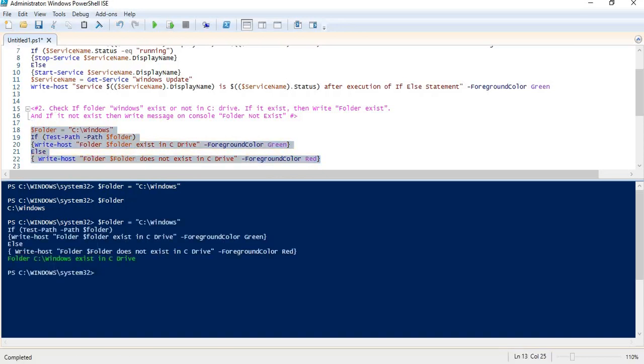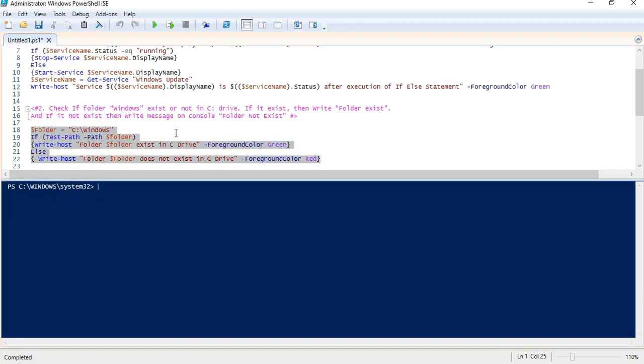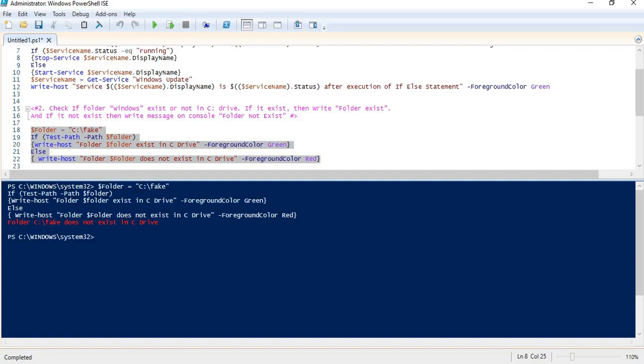If I run this code, I can see my folder exists in C drive, right? And to experiment with it, I can give a fake name, like I have given a fake folder name, and let me see what I get. And as you can see, folder one fake doesn't exist in C drive, right? I can test for any path, and I can use this script in my production as well to see if a folder or file or path exists or not before running any script or any condition or any service, right?